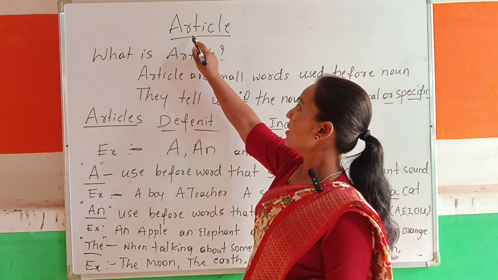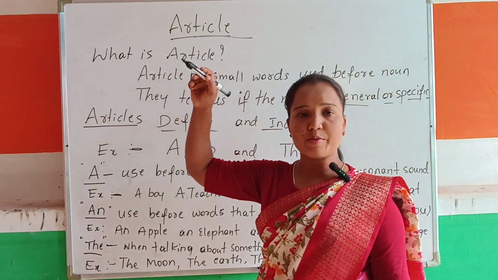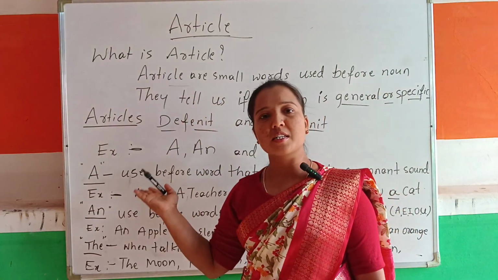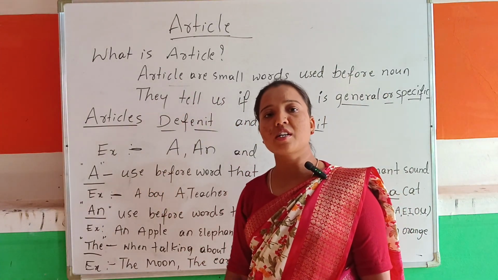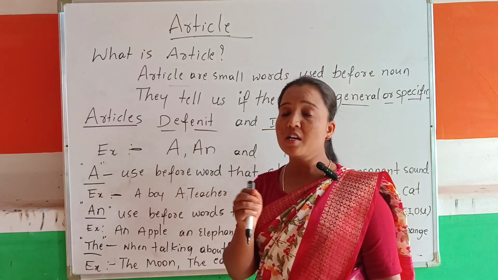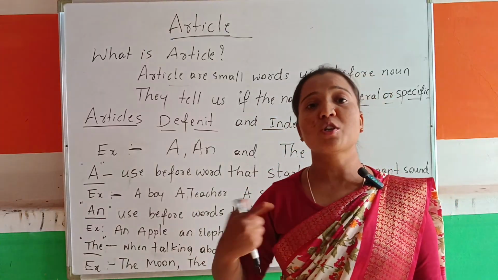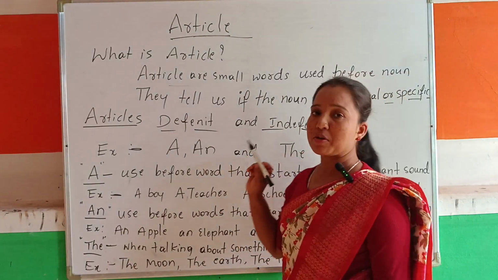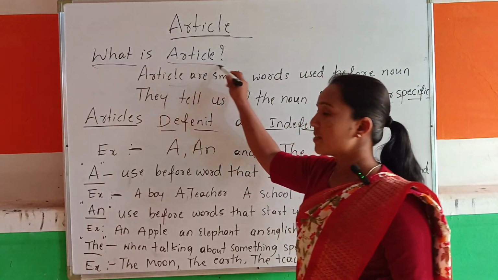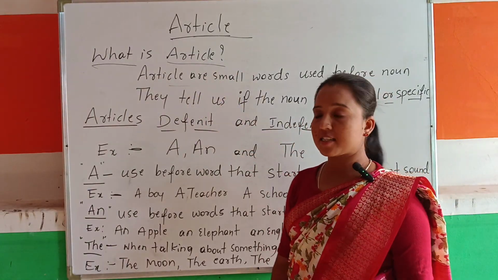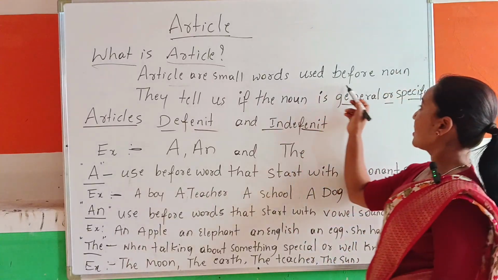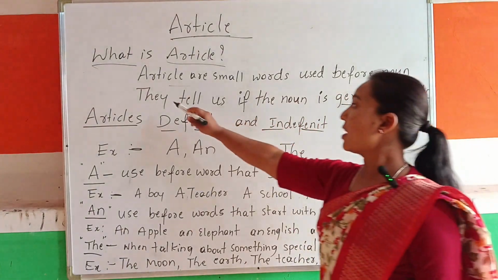Article, we know in English, right? Everyone knows those are small words. What are the articles? When do we have to use them, and where is it essential to use them? Otherwise the sentence is going to be wrong, right? So we are going to understand those things now. First, what is an article? Articles are small words that are used before the noun.